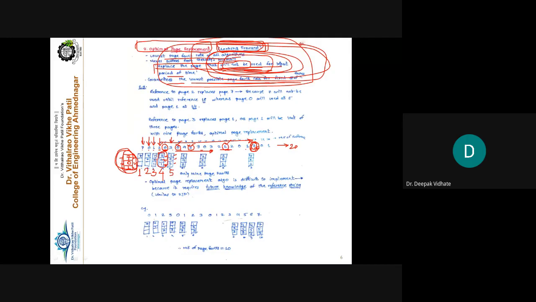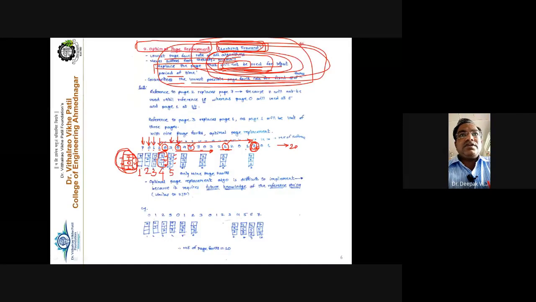Right? Then the next page reference is made to 0. Next demand is 0, and there is no question about a page fault because page number 0 is already available inside the main memory. Then a reference comes to page number 4, and 4 is not available. So page fault number 6 occurs here. So again a replacement is there.